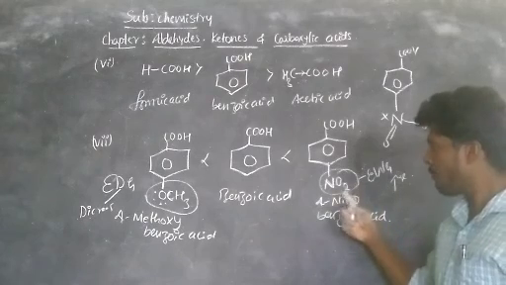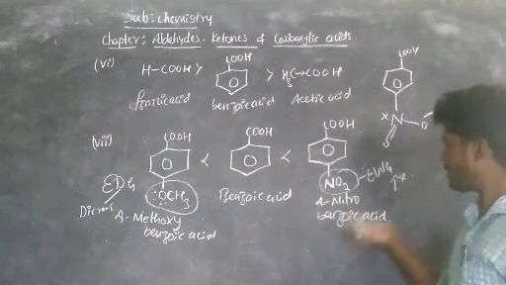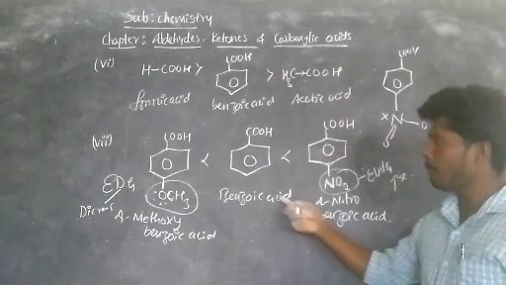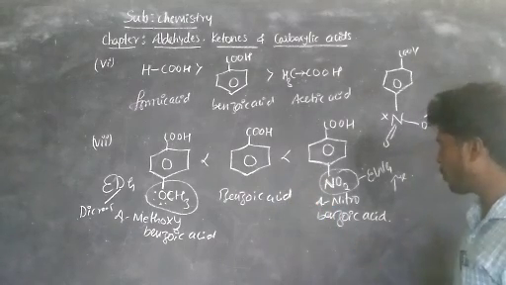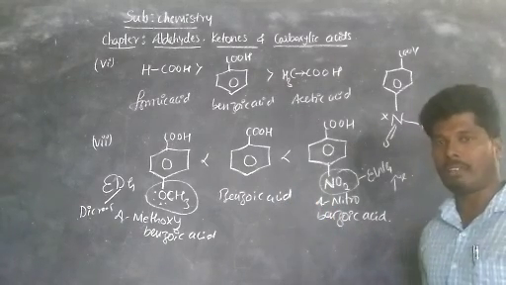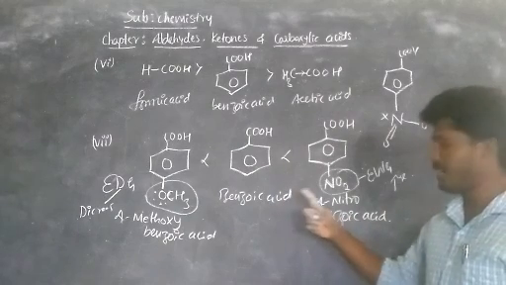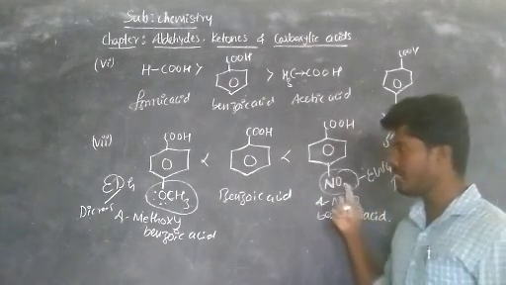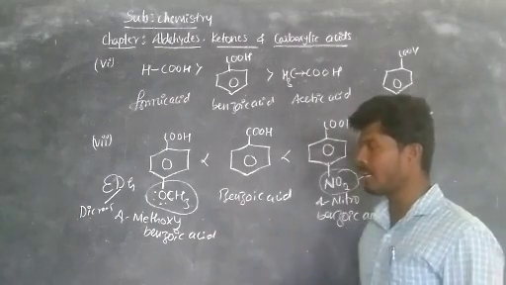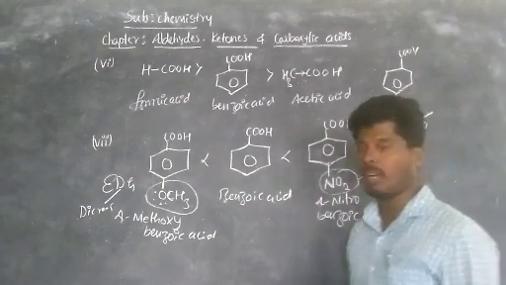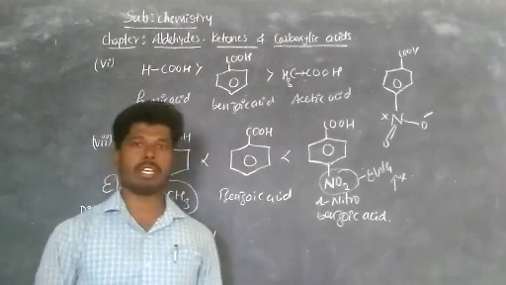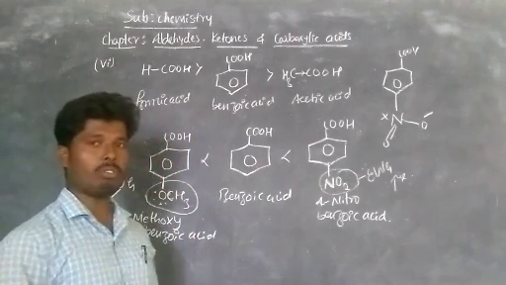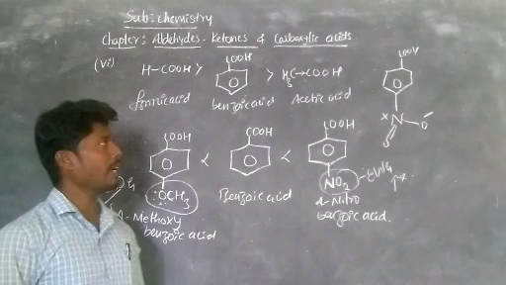So the reason is, in 4-nitrobenzoic acid, due to the presence of the electron withdrawing group, it increases the acidic strength. But in benzoic acid there is no electron withdrawing group, it shows only the inductive and resonance effects, so it is less acidic compared to 4-nitrobenzoic acid. Hence 4-nitrobenzoic acid is the most acidic, then benzoic acid, and the least one is 4-methoxybenzoic acid. These are some reasoning questions asked under the acidic character of carboxylic acids. I hope you understand.